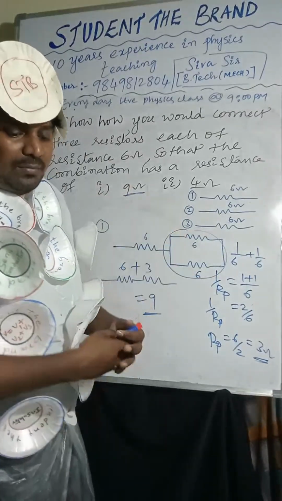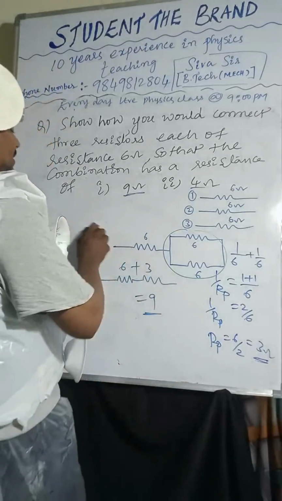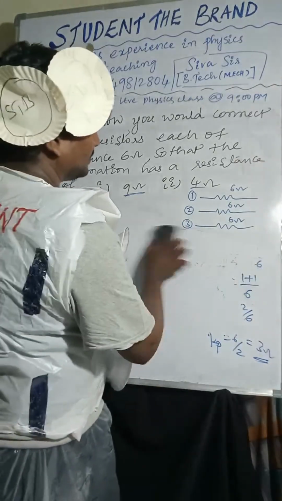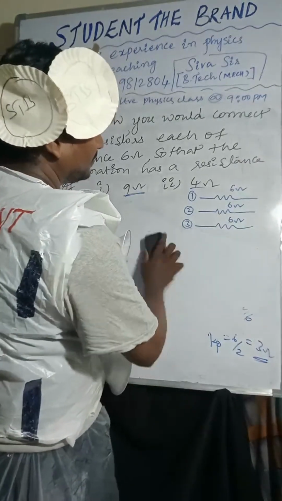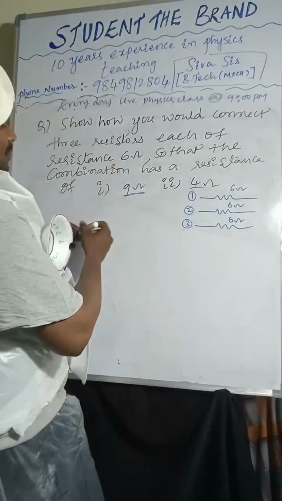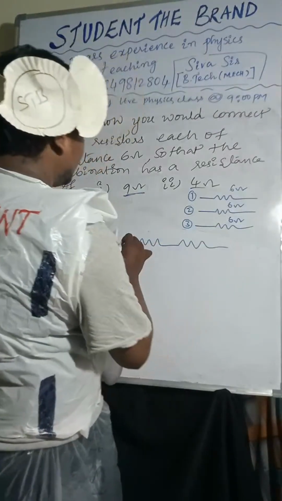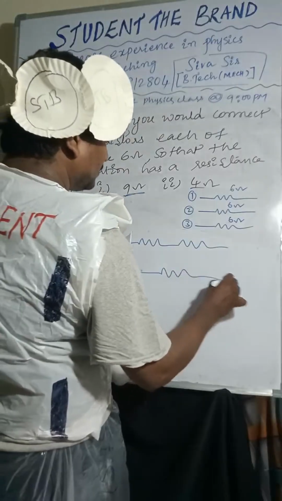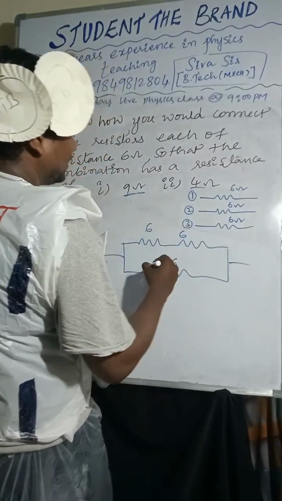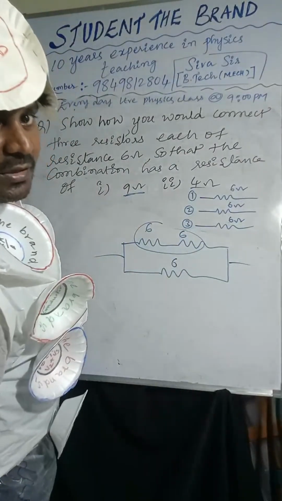One more method I am going to follow. So here you can see. Now you can observe 6, 6, 6. If you add these two, how much will you get? 12.